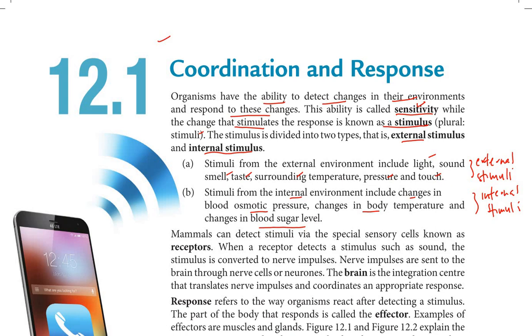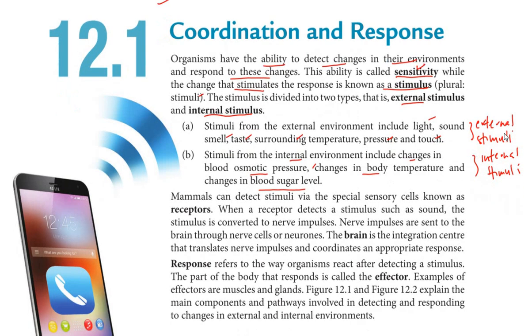I hope you remember a few examples of these stimuli, and you have to know how to differentiate between external and internal stimuli. Sometimes in objective questions, you have to identify whether this one is an external or internal stimulus. For this one we have just three internal stimuli, that we are going to explain more later.